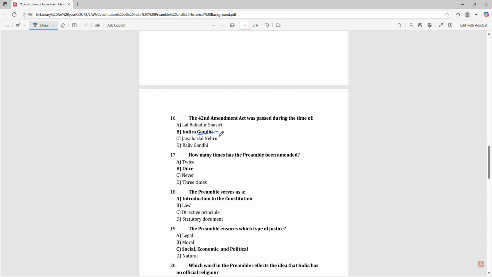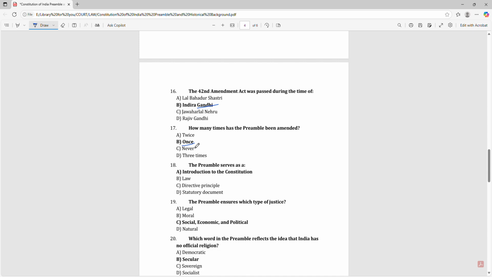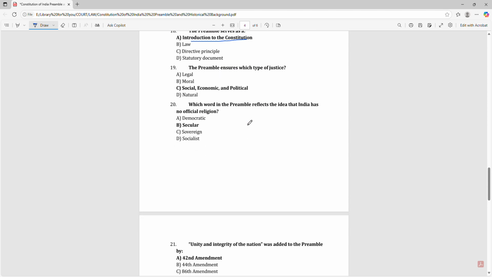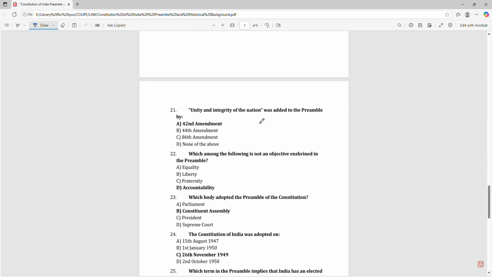How many times has the preamble been amended? Once. The preamble serves as an introduction to the Constitution. The preamble ensures which type of justice? Social, economic, and political. Which word in the preamble reflects the idea that India has no official religion? Secular. Unity and integrity of the nation was added to the preamble by the 42nd Amendment.